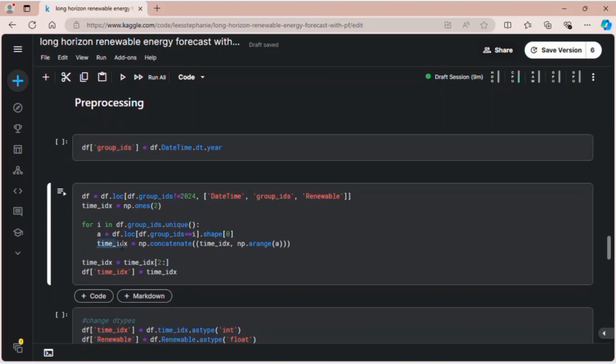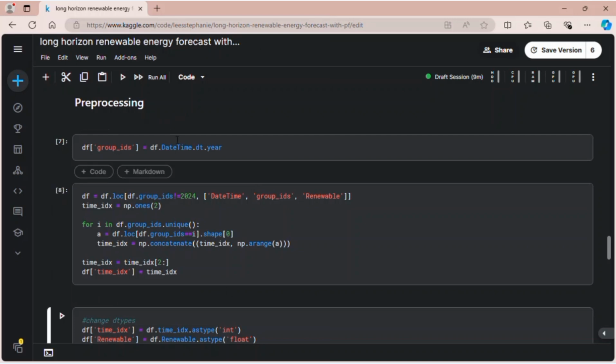After I have the complete time ID, I remove the first two values, which I made earlier before the for loop. For the group ID, I just set the year as the group ID. So it's like, this is the time series in 2019, and then 2020, and then 2021, and so on.